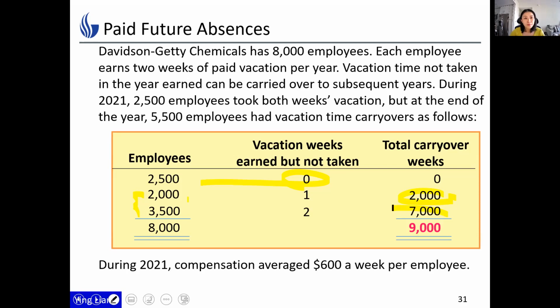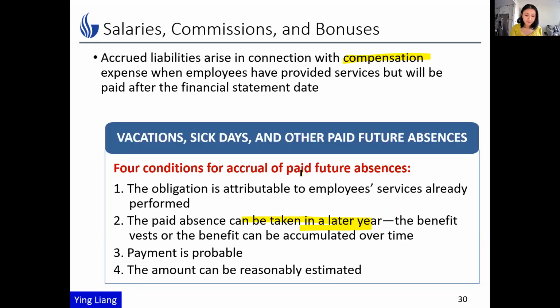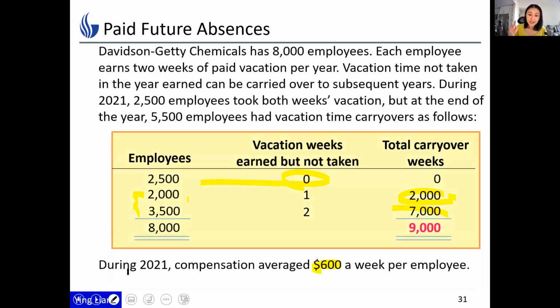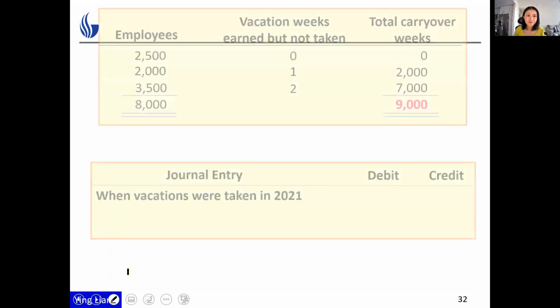All right, one more piece of information. During 2021, compensation averaged $600 a week per employee, because we need to record the accrued liabilities. This is how we can measure it, right? This is the fourth criterion. We know how to measure it. Each week on average is $600. So then we have that many weeks left, and we know the lump sum.